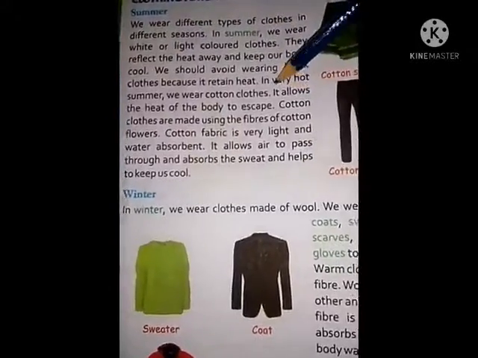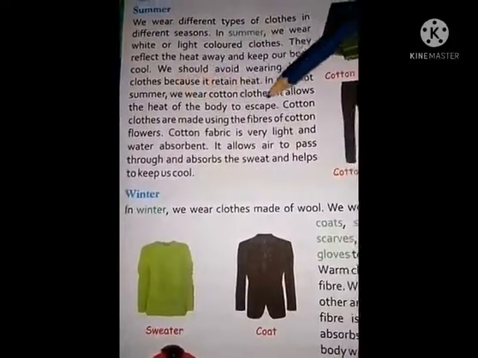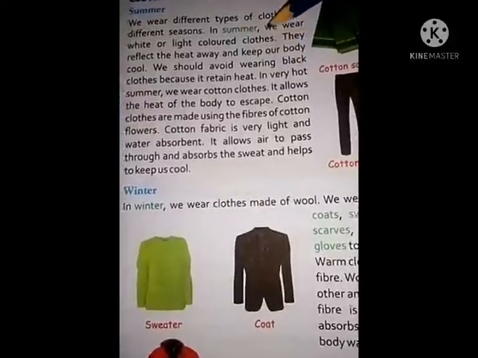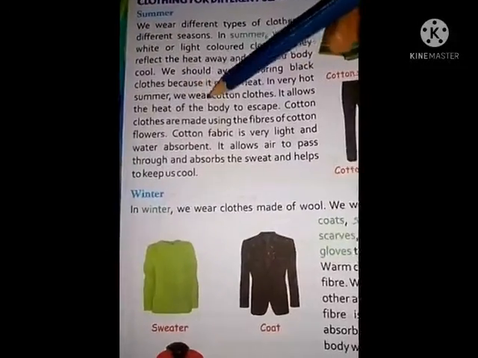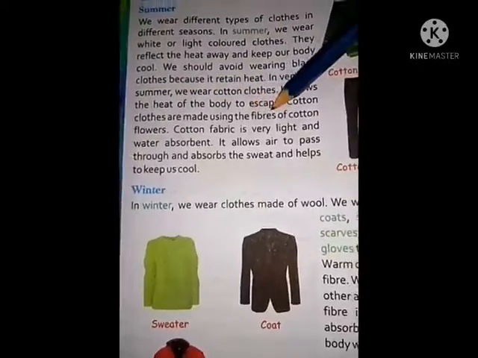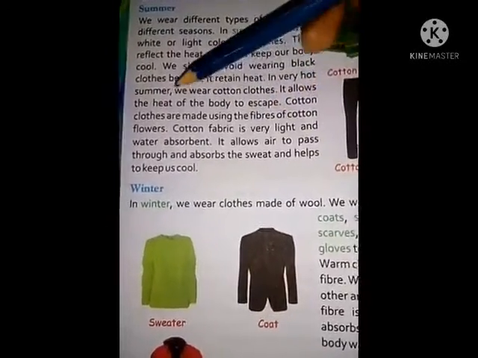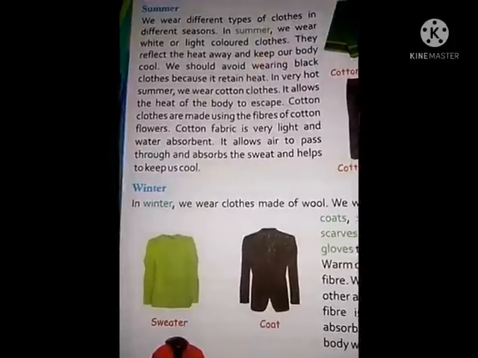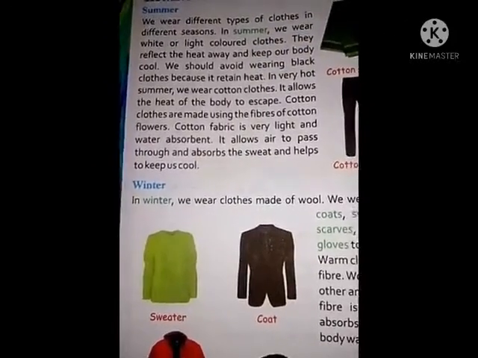Okay, in very hot summer we wear cotton clothes. It allows the heat of the body to escape from the body.